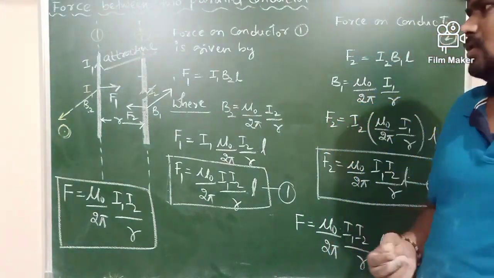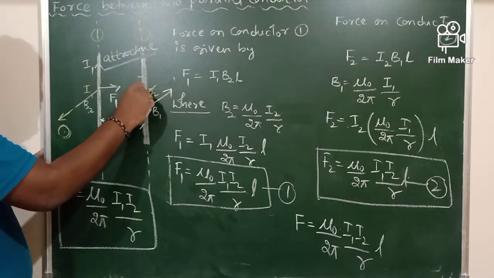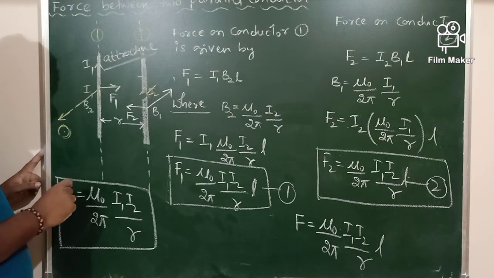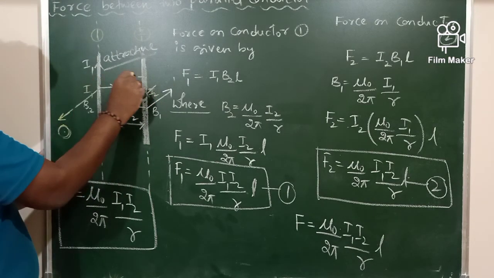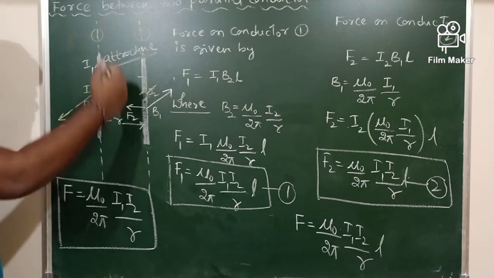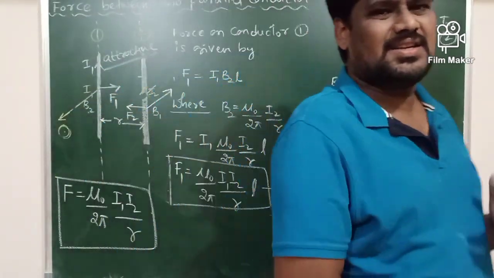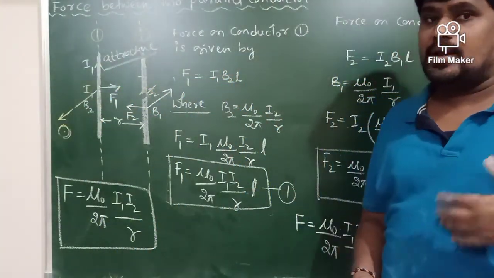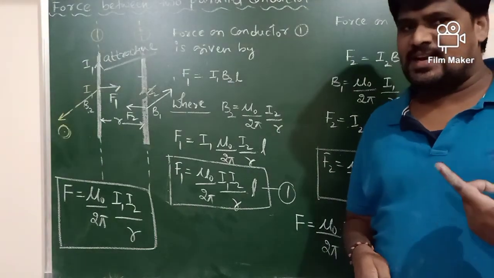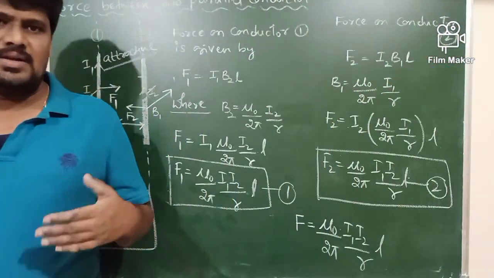Magnetic force. So concentrate here. If the currents are in the same direction, definitely the two conductors will attract each other. If the currents are in which direction? Opposite direction, definitely such conductors will repel each other. Like currents attract each other and unlike currents repel each other.